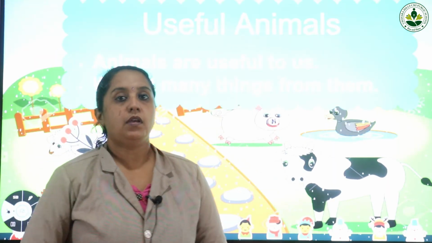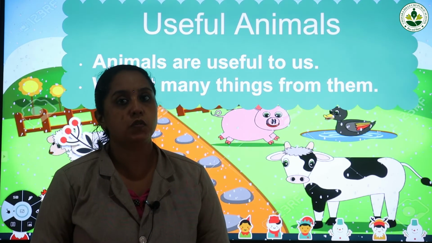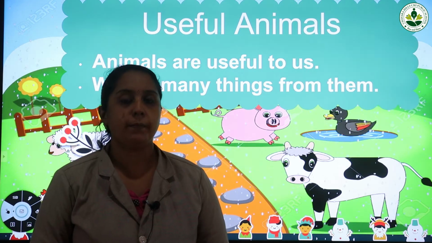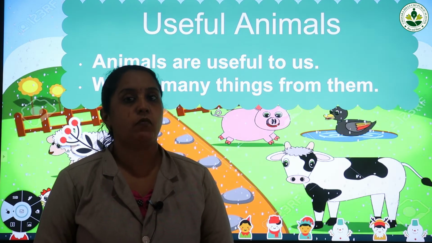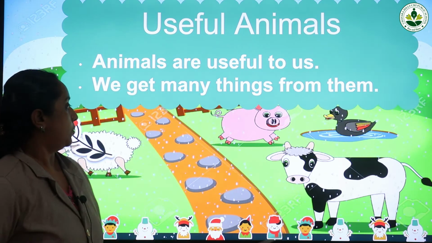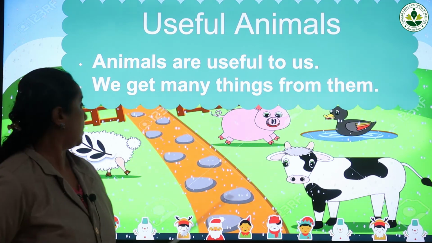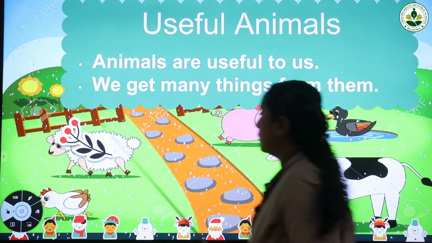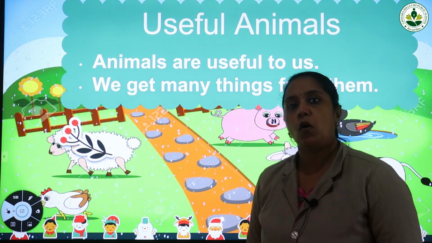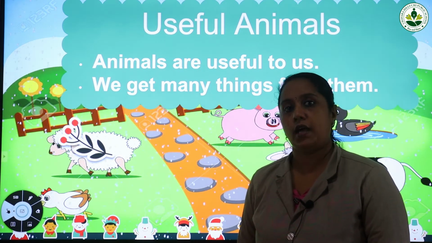So useful animals. We know that animals are useful to us in many ways. We get different kinds of things from animals. So let us see what are the things that we get from animals. See the slide. You can see different animals. Cow is there, pig is there, duck is there. You can see sheep, then hen. So many animals are there. All these animals are useful to us in one way or other.